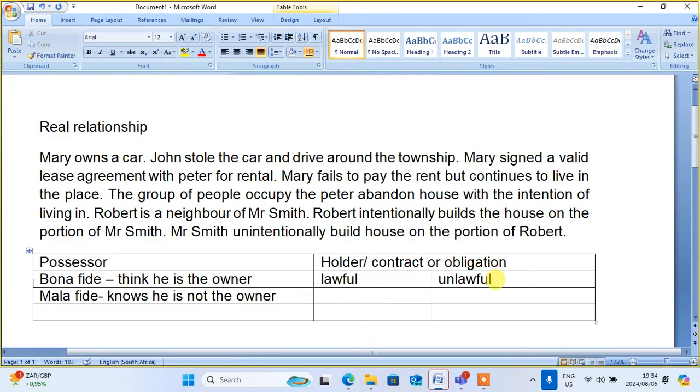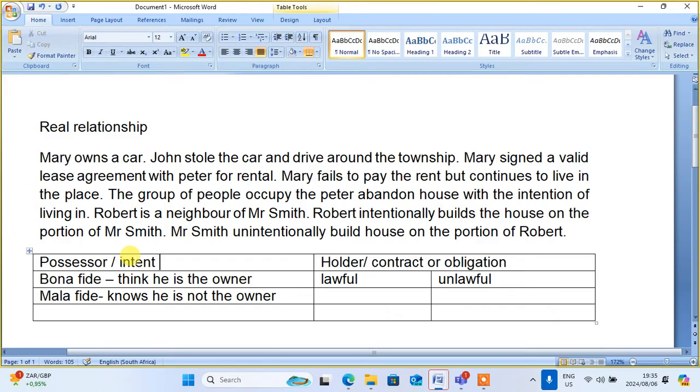I'm going to make it easier so that you understand. Possession is where it doesn't arise out of an obligation or a contract. It just arises out of the intention.